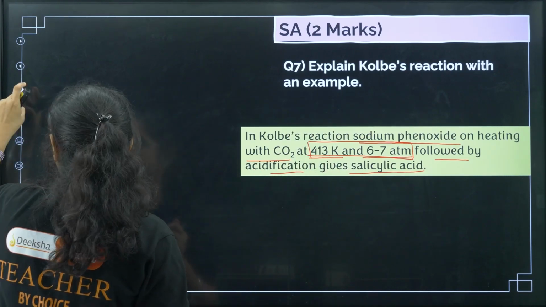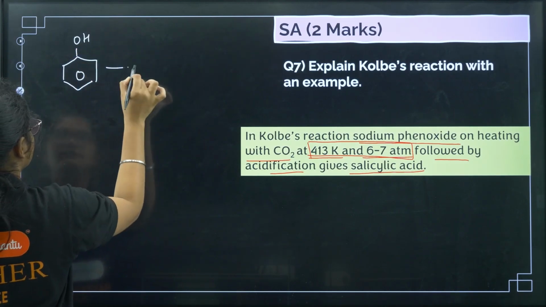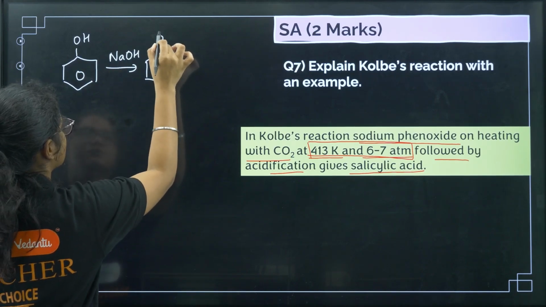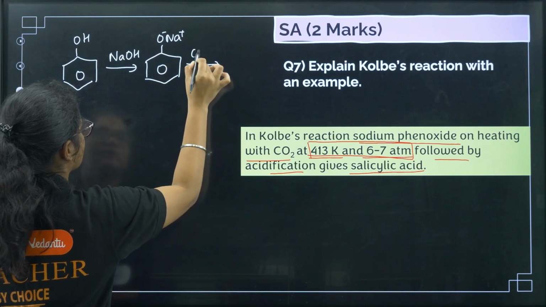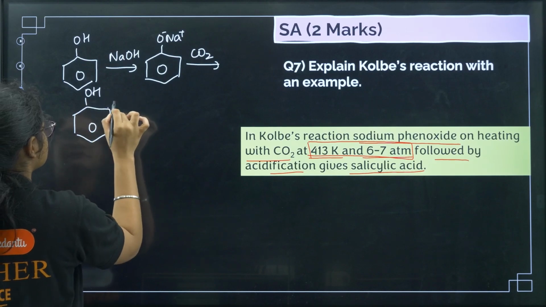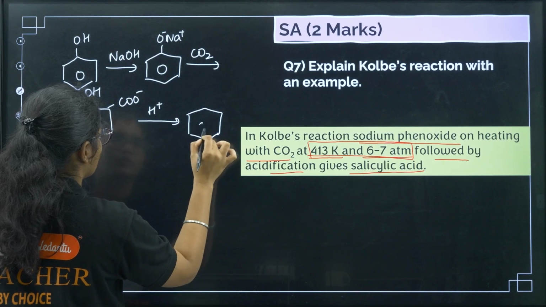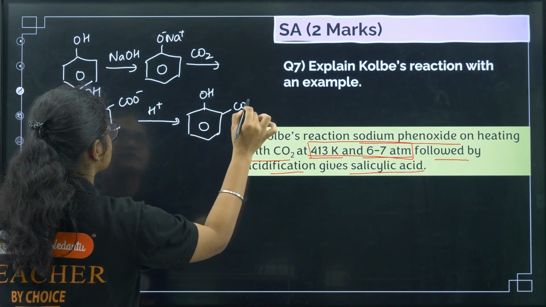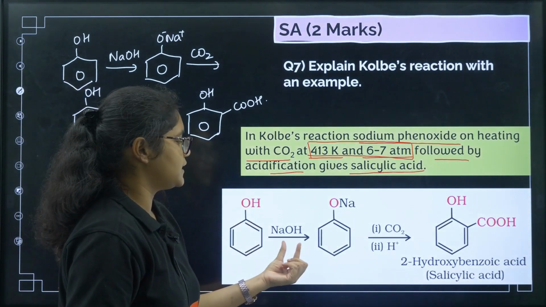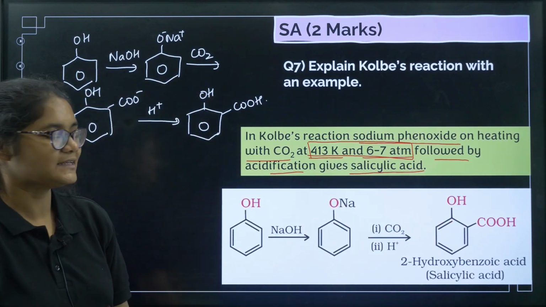So how does that reaction happen? If you see, first we have phenol OH. If you take NaOH, we get sodium phenoxide here. You may not show this one also. Then if you take carbon dioxide, we get OH and COO minus, and then you treat it with H plus to get OH and COOH. So first you treat with NaOH, you get O minus Na plus, then CO2 and H plus to get OH and COOH, salicylic acid.